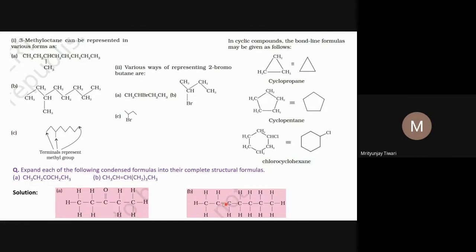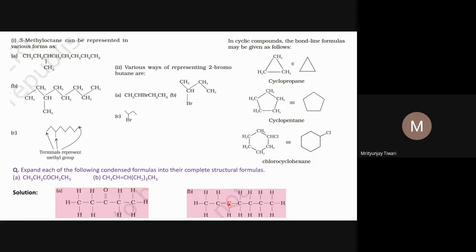Then we make this bond a double bond, because for this carbon atom, its tetravalency was already complete. We cannot make this bond a double bond, because then this carbon would have a pentavalency, which is fundamentally wrong. So we cannot make this carbon pentavalent. So we'll make a double bond in this case. If we make this single bond a double bond, one extra dash we'll put there. Then we'll count the carbon covalency, 2, 1, 1, 4.